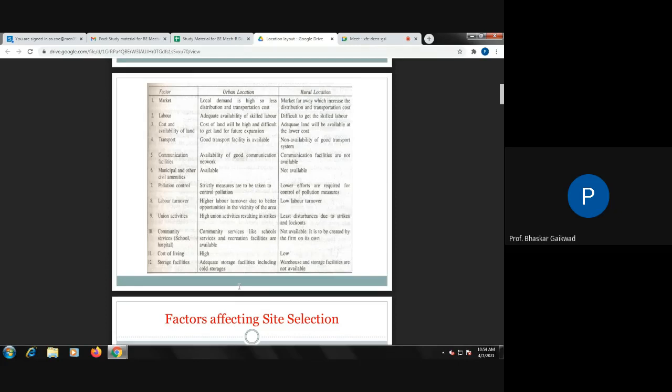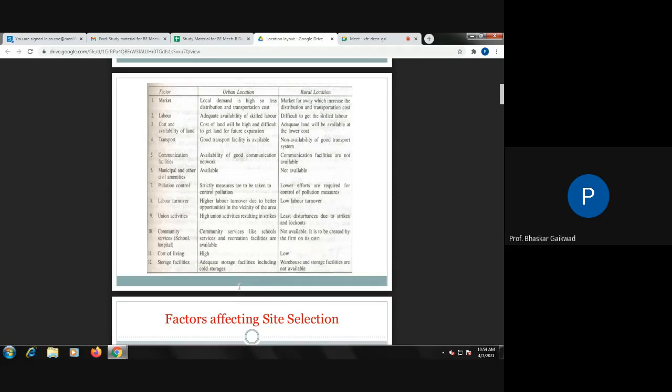But in a rural area, adequate land will be available and the cost of land is low as compared to urban area. So this is the third point, cost and availability of land. In an urban area, this cost will definitely be more as compared to rural.